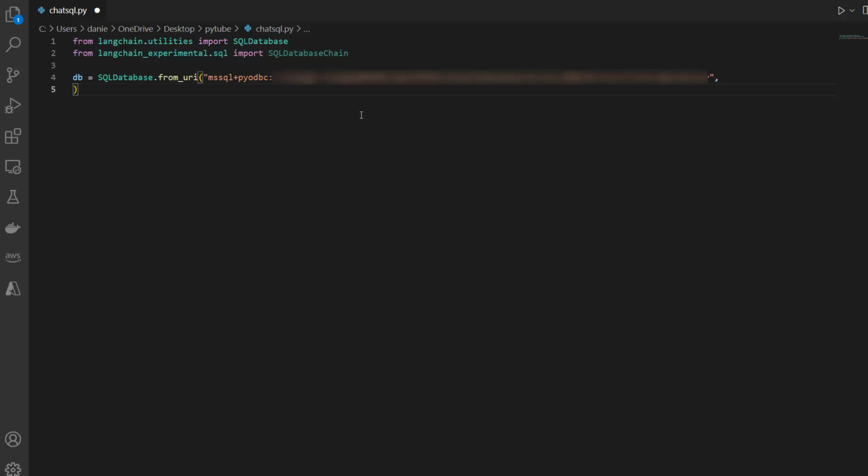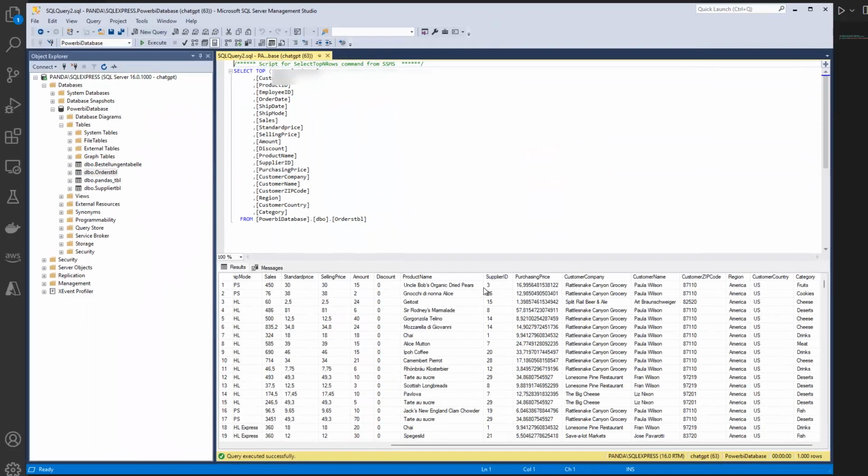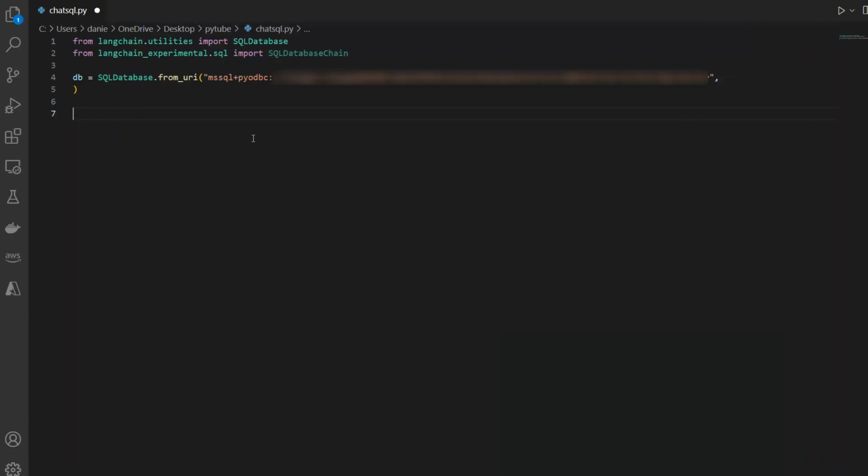Just mention this, because in production you don't want to do this. But for now, that's just an easy way. So I'll just paste it in here, and now I have my database connection string. Of course, my SQL Server is running, as I've shown you. If I go back in here, it is currently running on my local computer now, so I can actually query it.